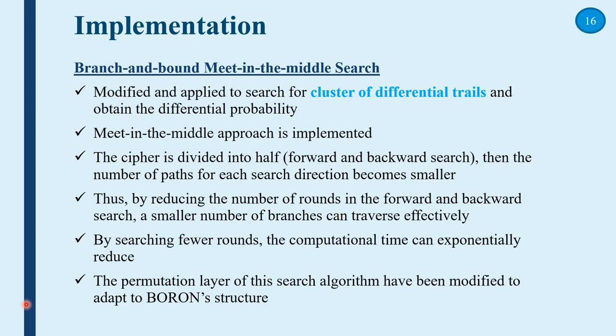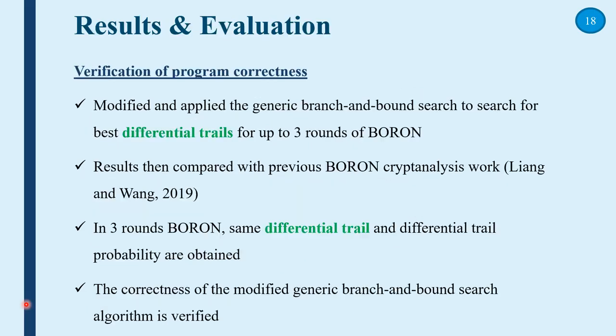Thus, by reducing the number of rounds in the forward and backward search, a smaller number of branches can be traversed effectively. By searching fewer rounds, the computational time can be reduced exponentially. In order to make this algorithm adapt to the BORON structure, the permutation layer is modified.